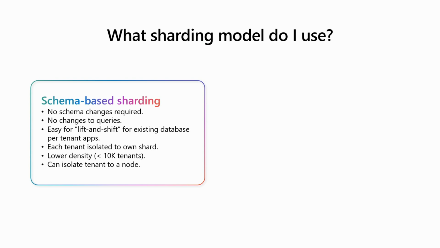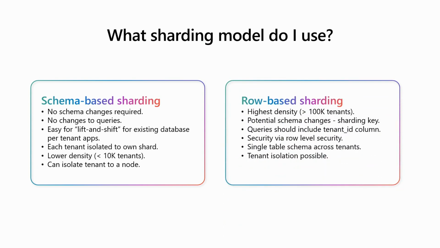If you're crossing a threshold, there's overhead to maintaining the number of schemas in Postgres. But it's easy to lift and shift existing database per tenant apps, and there's an ability to isolate schemas on a particular node and things of that nature. On the other hand, row-based sharding can have really a high density of customers, right?